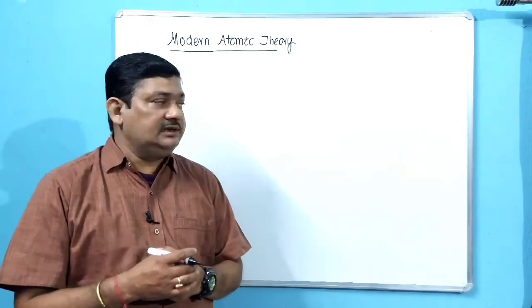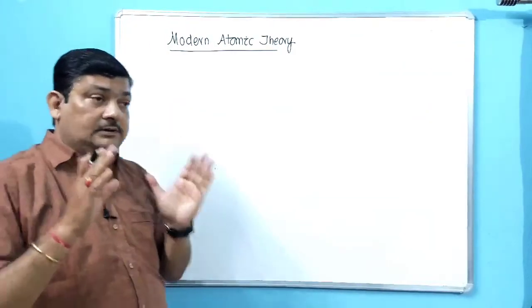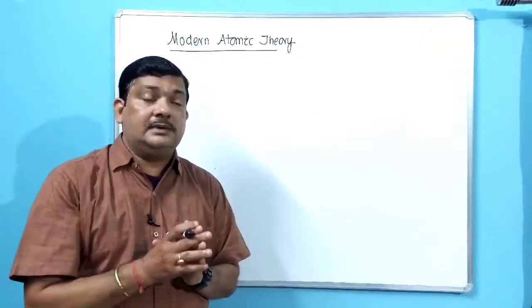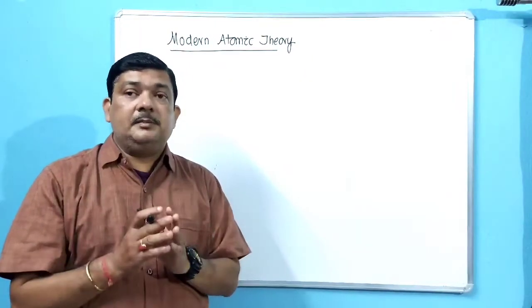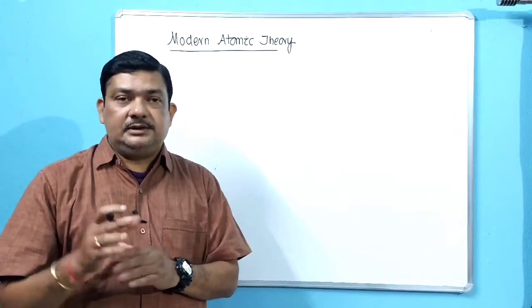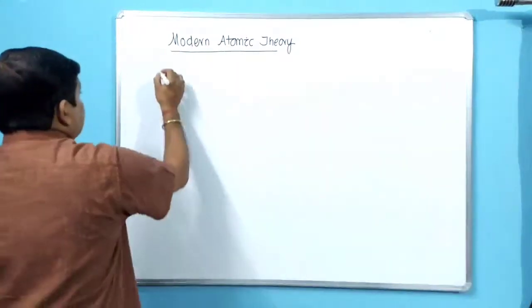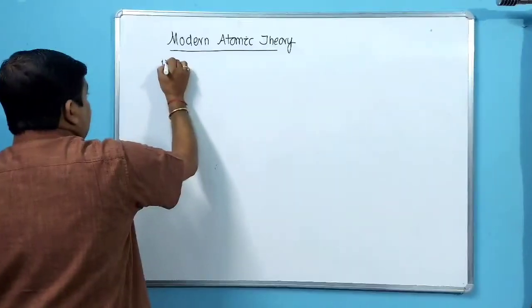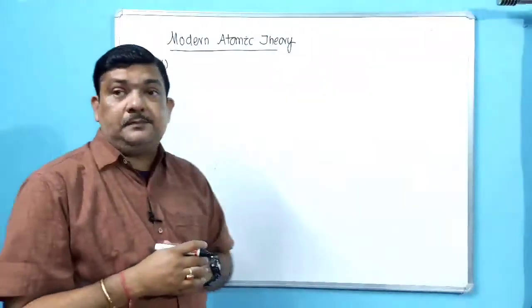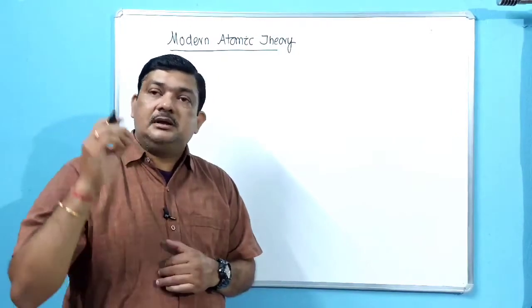So we will discuss next the various postulates of modern atomic theory, in contrast to the points given by John Dalton. So you have to remember every postulate of Dalton's atomic theory so that we can discuss it as a change. So what is the first point of Dalton's atomic theory? Matter is made up of small indivisible particles called atoms.